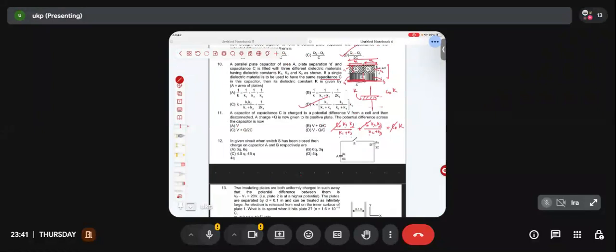Any doubt, sir? Yes or no? Is it clear, guys? Have you been able to understand till now? Any doubt? Good. Can we move to the next problem? Okay. If you have any doubt here, please do ask. If you have even the slightest doubt from this problem, why these two are in series, why these are in parallel, or why these are neither in series nor in parallel, please do ask. If you are not asking doubts, it's your loss only.